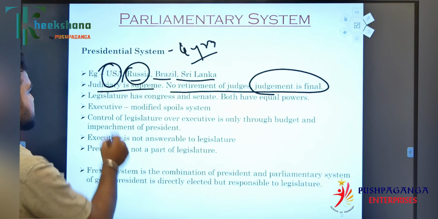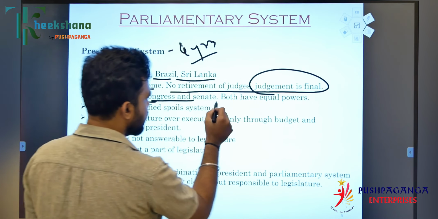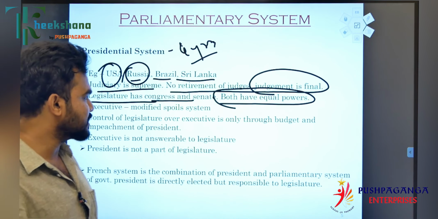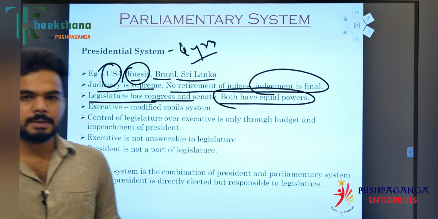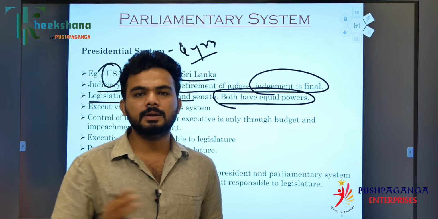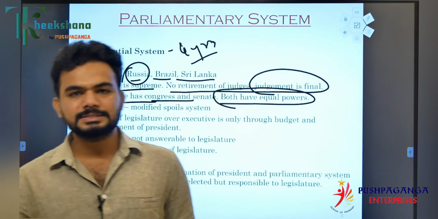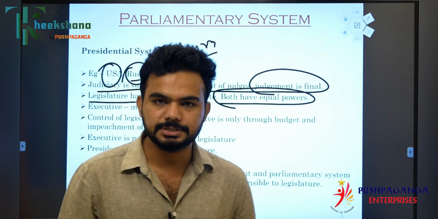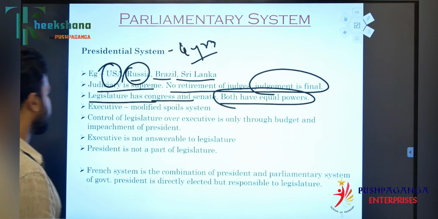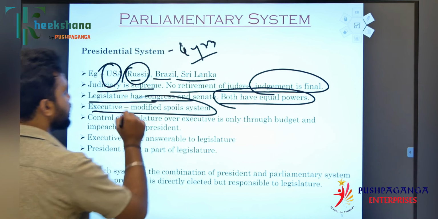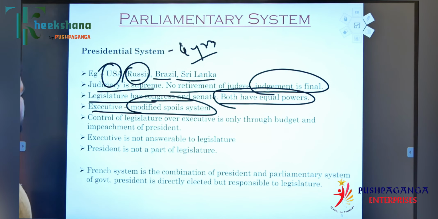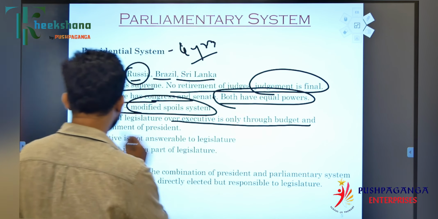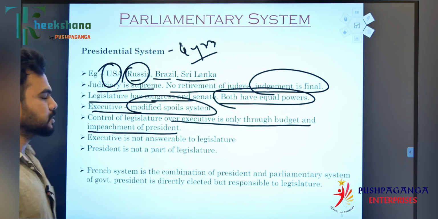Now, the legislature has Congress and Senate. Both have equal powers. In our parliamentary form of the government, we have Rajya Sabha and Lok Sabha. Lok Sabha always has the upper hand over Rajya Sabha except in a few certain situations. The executive follows a modified spoils system. The control of the legislature over the executive is only through the budget and impeachment of the president.